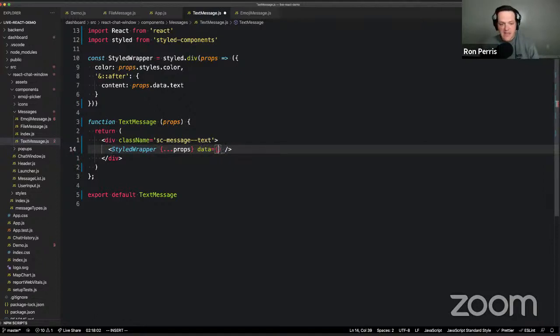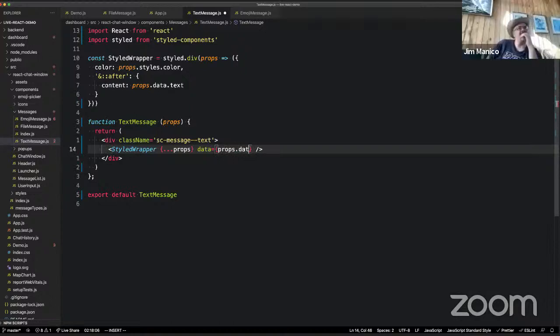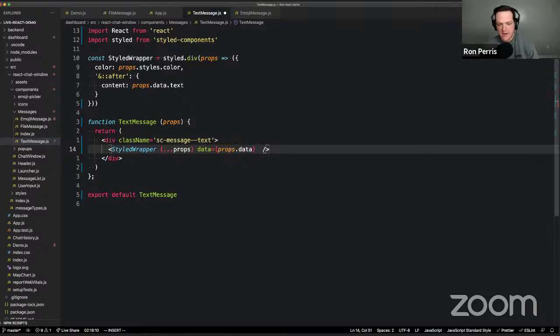Data would end up being set equal to whatever props.data was. Ooh, that's how spread would work. And if we had, I don't know what else we might have here, an alt tag, that would be set equal to whatever props.alt was. So it's just spreading props out across this particular component. And if we remember, we got our chat object from the attacker, because the chat object came across the network.